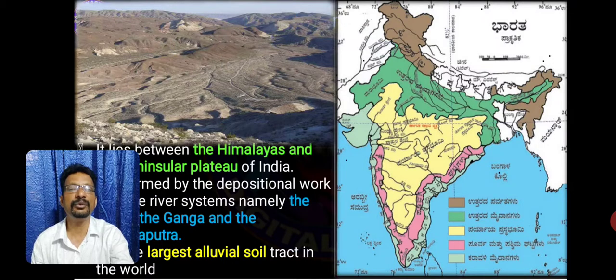Length is 2500 kilometers. Width is between 240 to 340 kilometers. And total area is 7 lakh square kilometers. And it has flat land, and rocks are not found on the surface.